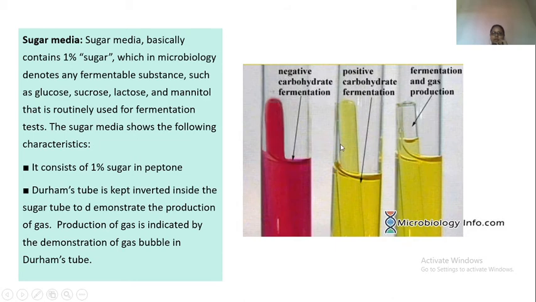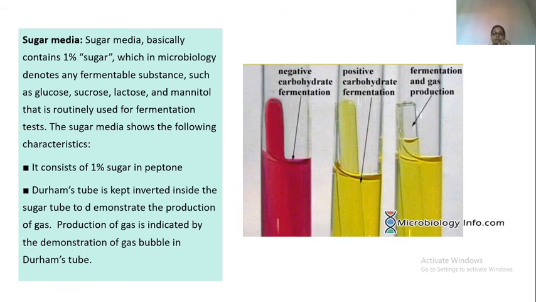Now this little tube, if you see here, is called Durham's tube. So you understood what sugar media are. Sugar media are basically liquid media which are nothing but 1% sugar. It can be any sugar, glucose, sucrose, lactose, mannitol, any sugar that you want to test, 1% in nutrient broth, and then you dip these little glass tubes called Durham's tubes. This is used for checking the production of gas, because certain bacteria ferment sugar with the production of gas and some ferment sugar without the production of gas.